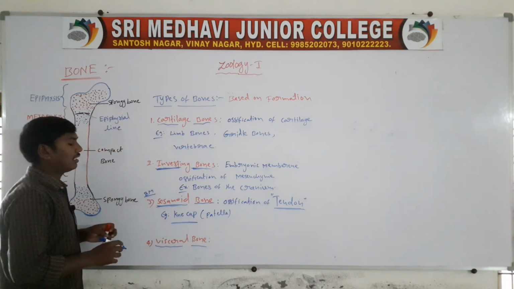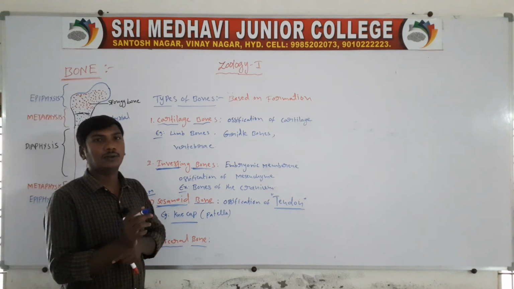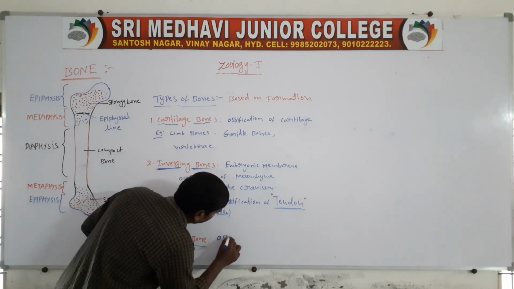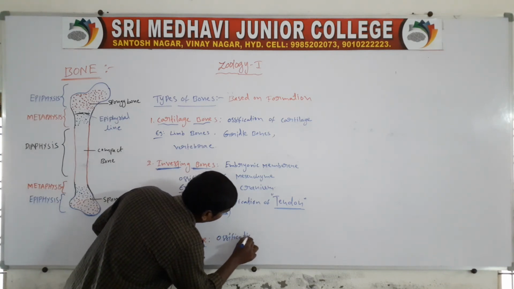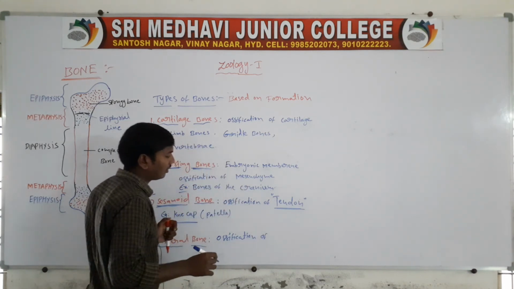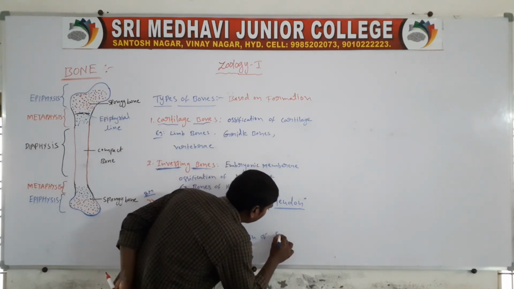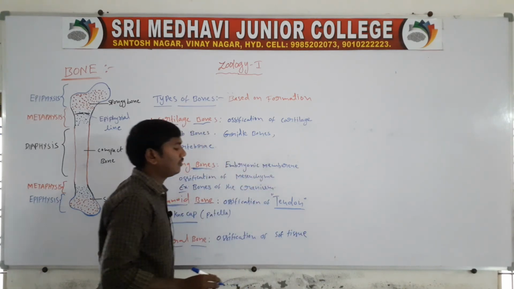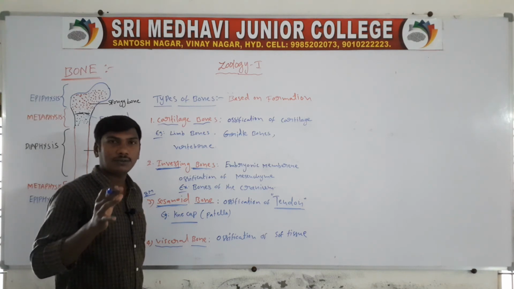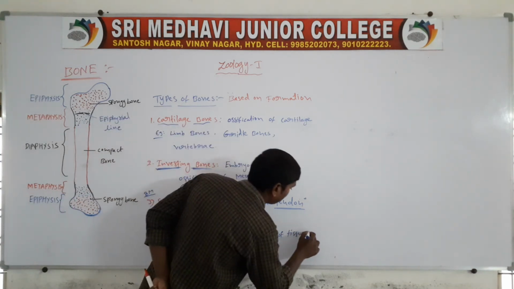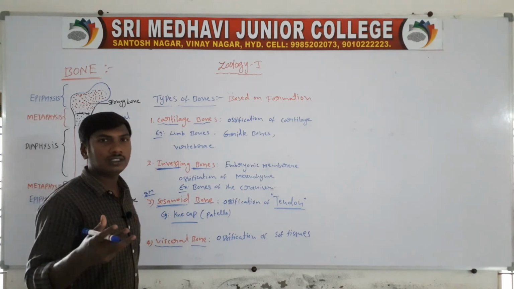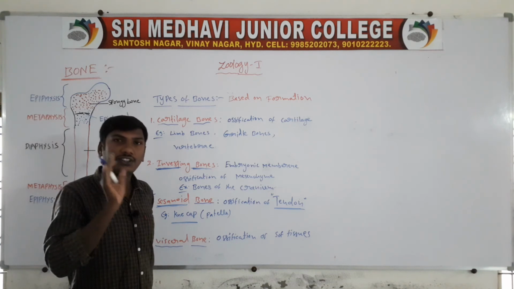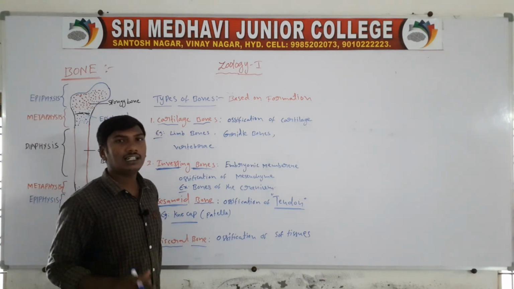Next one, visceral bones, the last one. The visceral bone is formed by the ossification of soft tissues. The bone formed by the ossification of soft tissues is called the visceral bone.